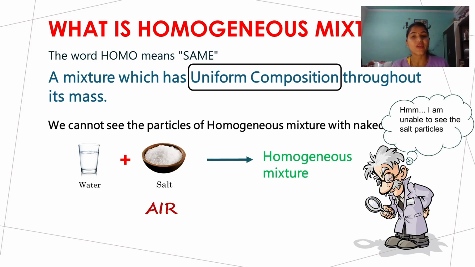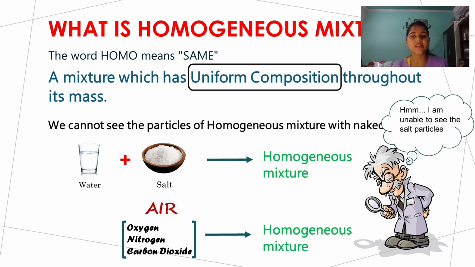is air, which I have talked about. Air is a composition of many gases. The few main gases are nitrogen, oxygen and carbon dioxide, which are essential gases, and there are many more gases present in the air, in a uniform composition. They are combined in such a manner that we cannot spot a particle of oxygen here or a particle of nitrogen there. They are mixed uniformly everywhere, right? So it forms a uniform mixture which is known as a homogeneous mixture.